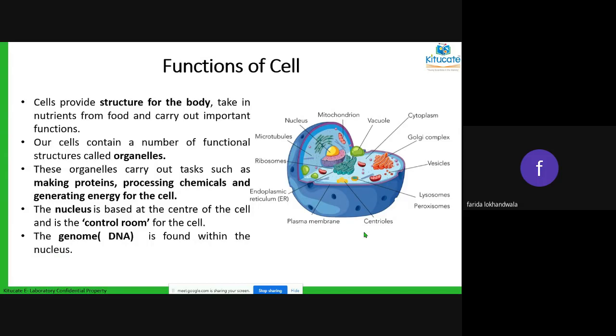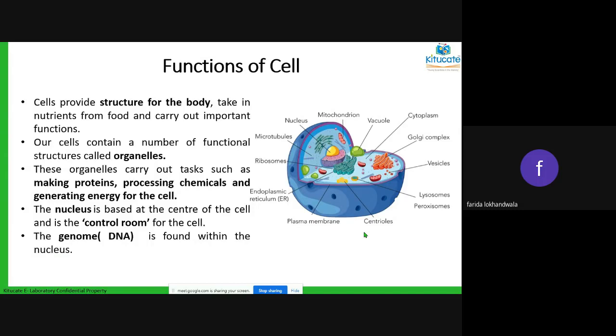Okay. Inside the cell, if you go, the parts of the cell are called cell organelles. These cell organelles do the function individually. I'm talking about each and every cell. They are making proteins, they're making many other chemicals, they're generating energy for your body, they're doing a lot of functions.